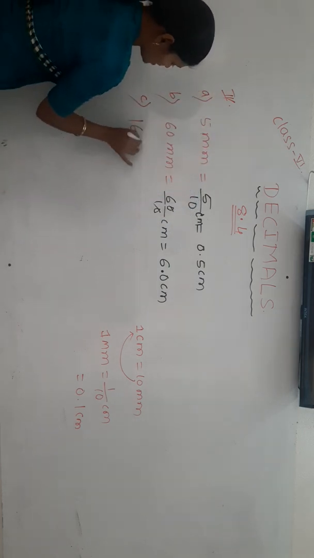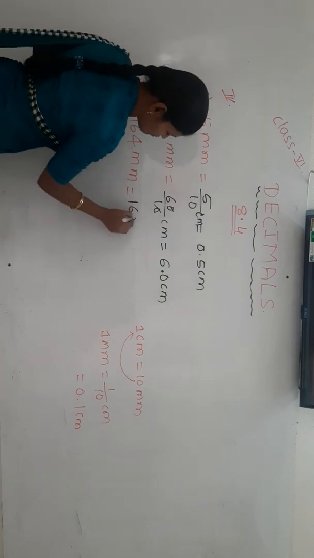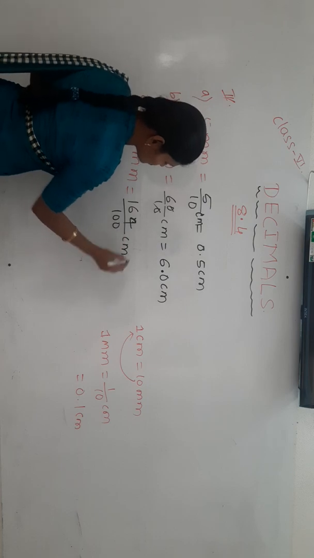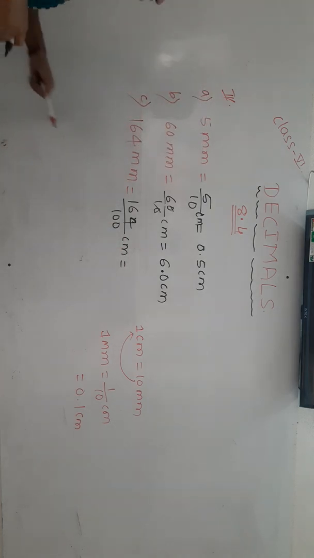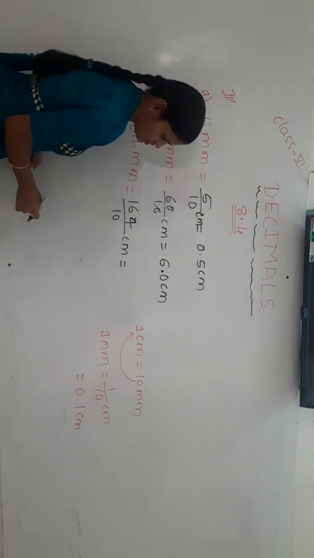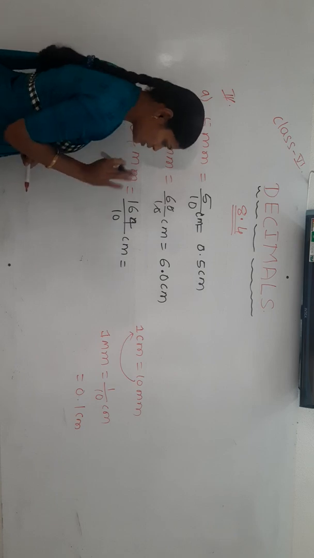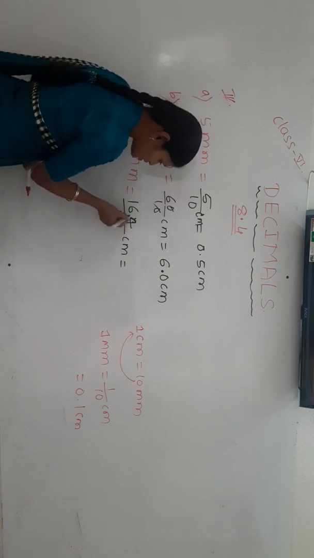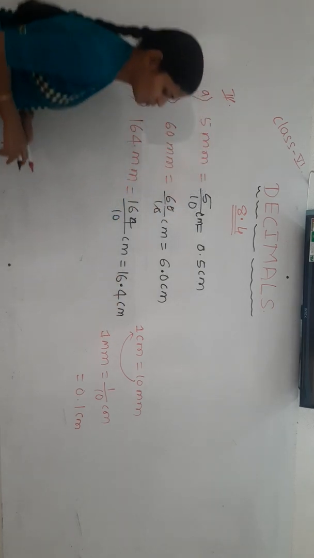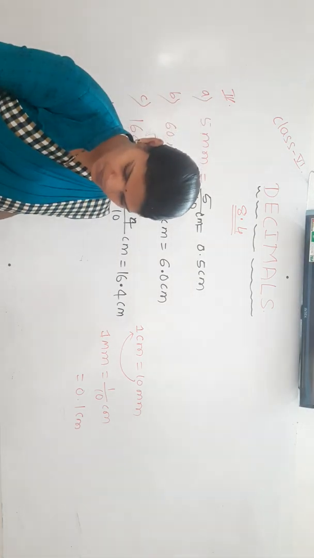164 millimeter. It is very interesting, more than 100. Converting to centimeter means 164 by 100 centimeter. Sorry, 164 by 10 centimeter. How? Millimeter to centimeter conversion means divide by 10. There is 1 zero, so after one digit we give the decimal point: 16.4 centimeter.